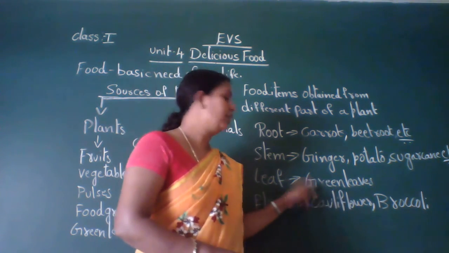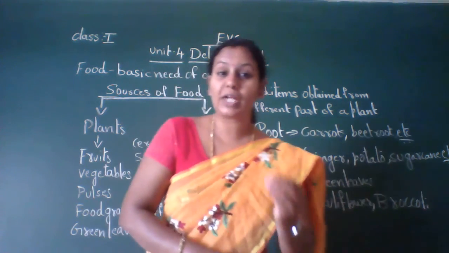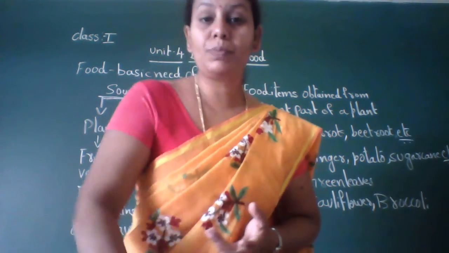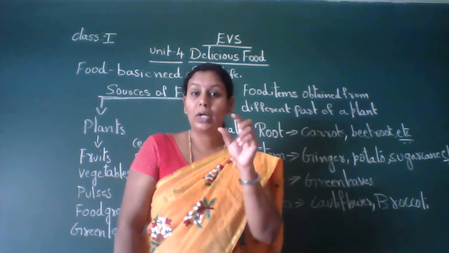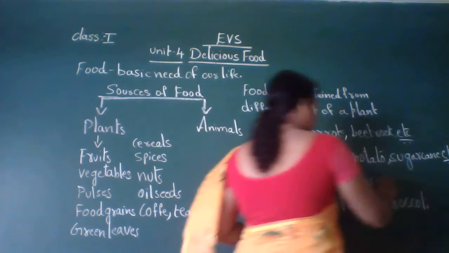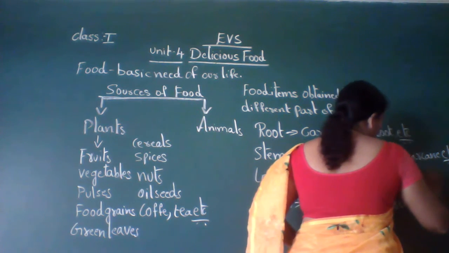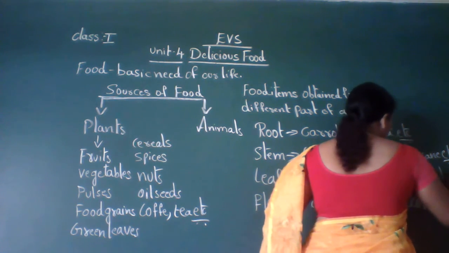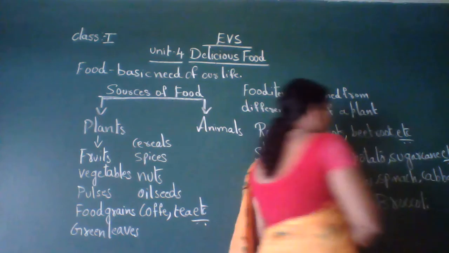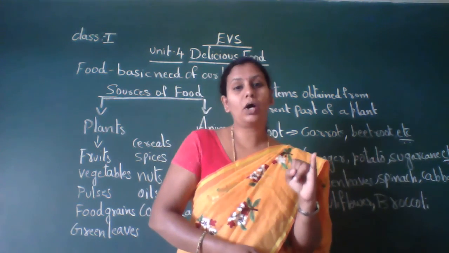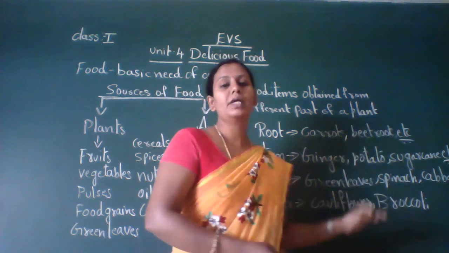If you want to name a leaf, it is a green leaf like spinach, cabbage. So leaf part, green leaves, spinach and cabbage. All this we get from the leaf part of a plant. And cauliflower we get from the flower part.